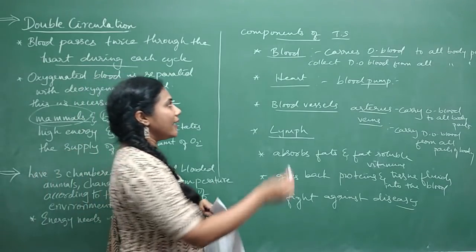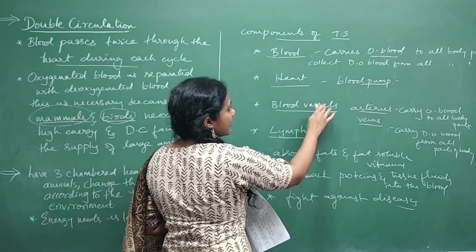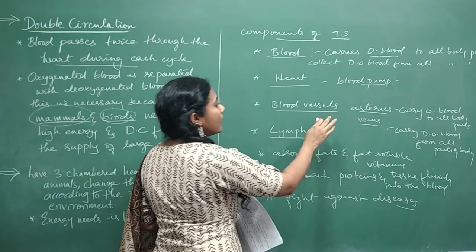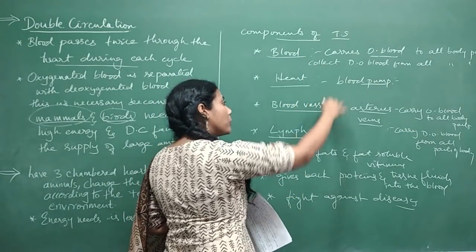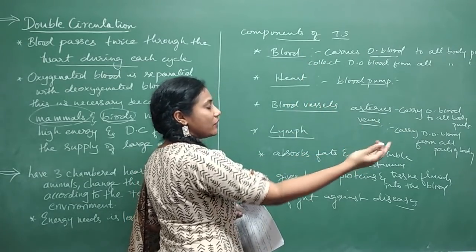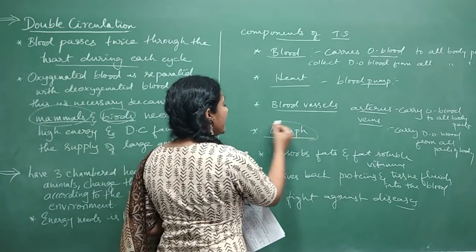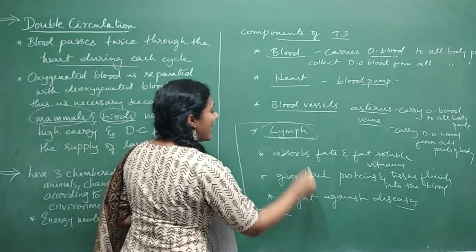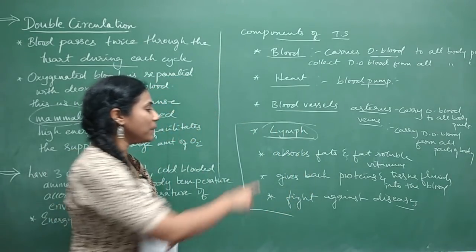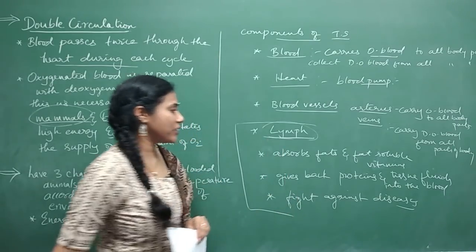Okay, see, I have written blood, heart and blood vessels functions in a shortcut way because everybody would be knowing their functions. You can write however the way you want, but definitely this lymph can be asked as a separate question. So 3 points in a detailed way I mentioned here.